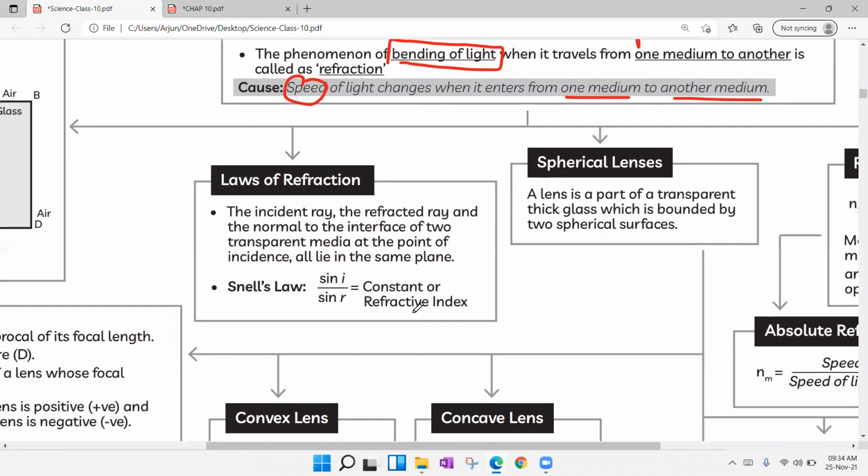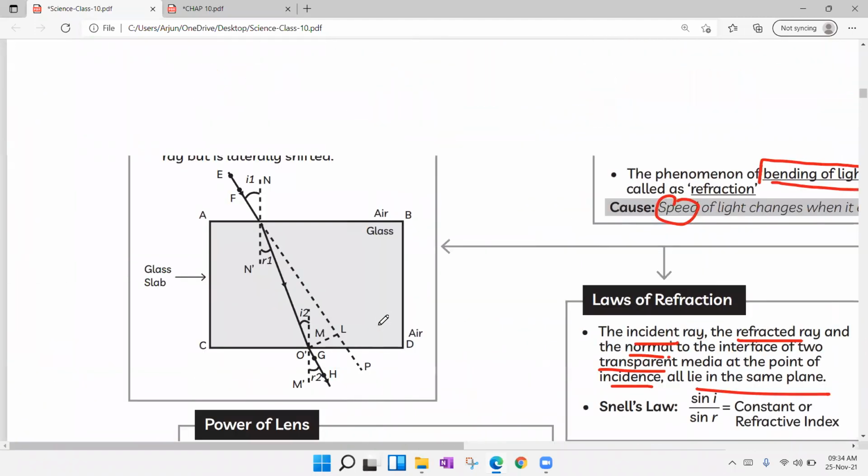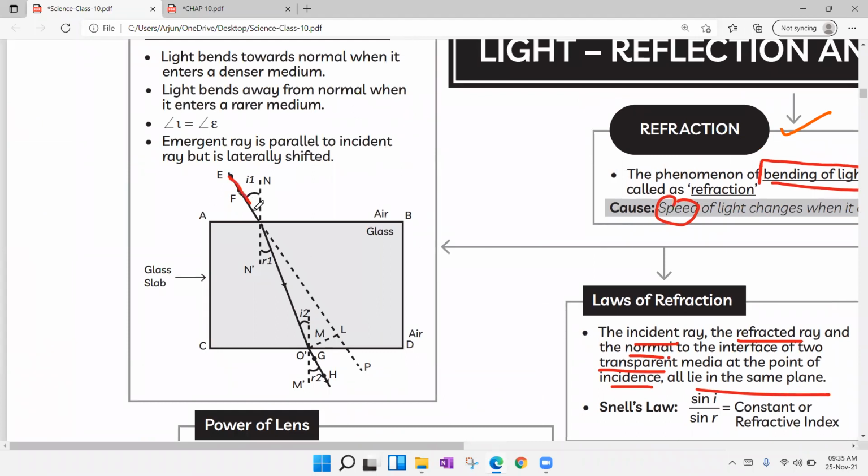Now there are two laws of refraction. First one: the incident ray, refracted ray, and normal to the interface of two transparent media at the point of incidence all lie in the same plane. You see one small concept in the textbook, we have refraction through a glass slab. If you see, this is the incident ray, now this is air. Now the light ray is traveling from air to glass, there is a change in medium. When a light ray is traveling from one medium to another medium, speed and direction are changed, so that light bends and travels like this. And if you draw a line which is passing straight, nothing but the normal ray, there is no change in its speed and direction.